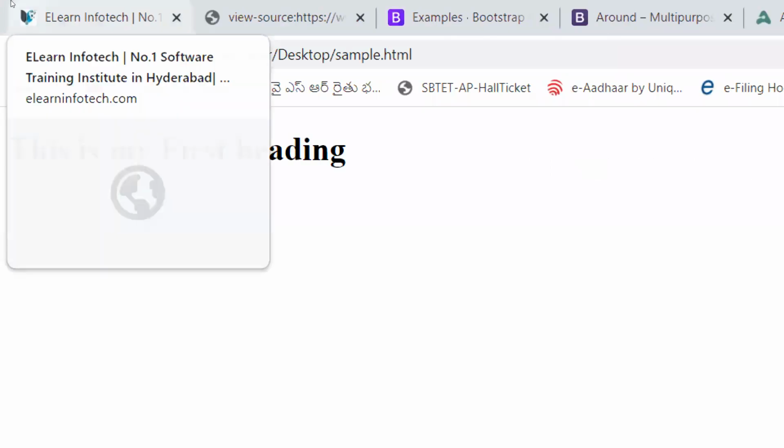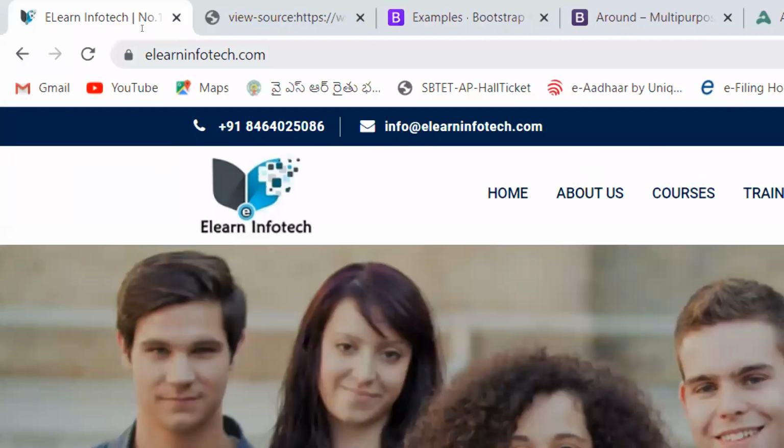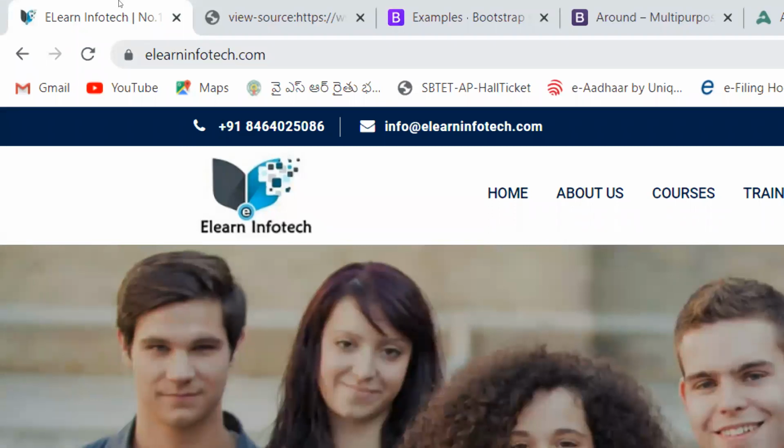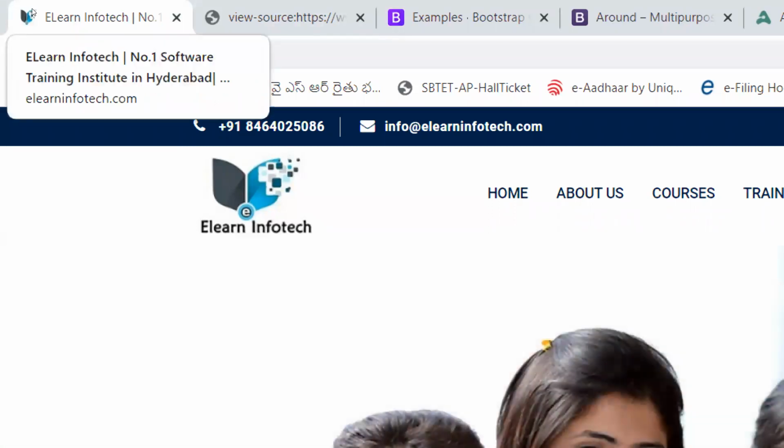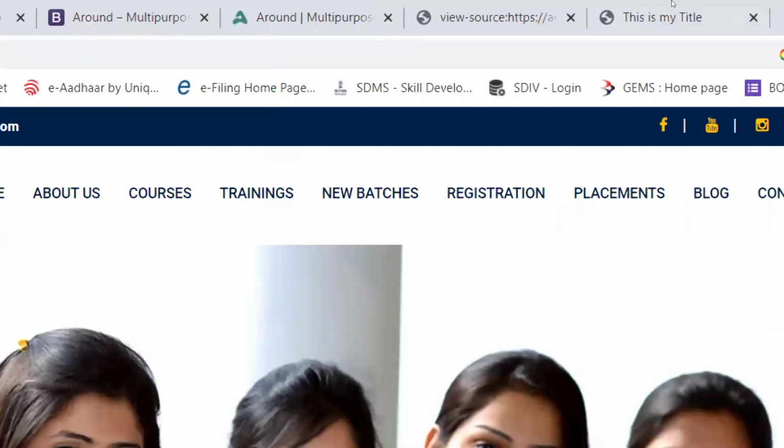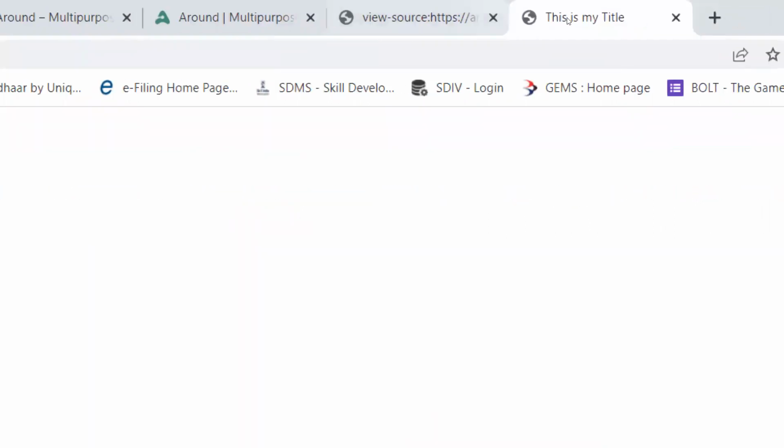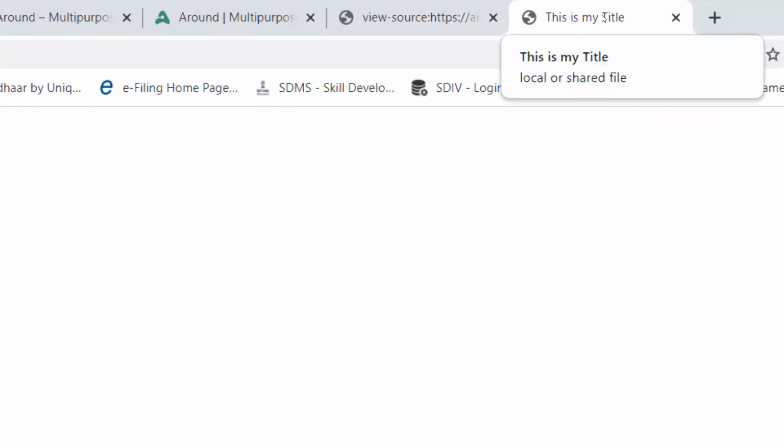If you check the ELearn InfoTech website, elearninfotech.com is the domain name and the basic website is there. And here there is a title, right? ELearn InfoTech. And here also in my browser, with my first HTML code, I wrote my title. Like this is my title. Oh my God, that's cool, right? No, don't worry, you can learn everything.